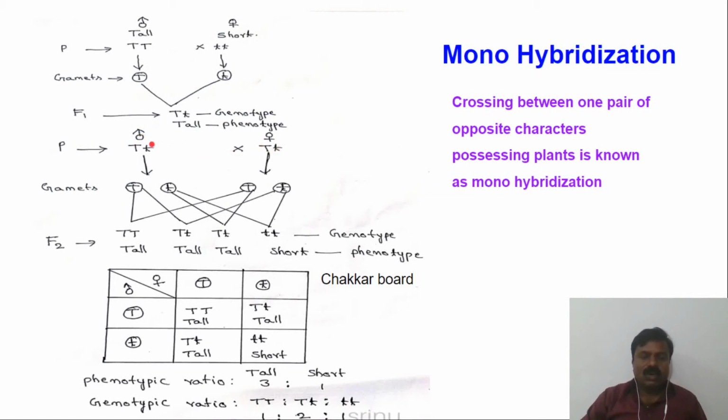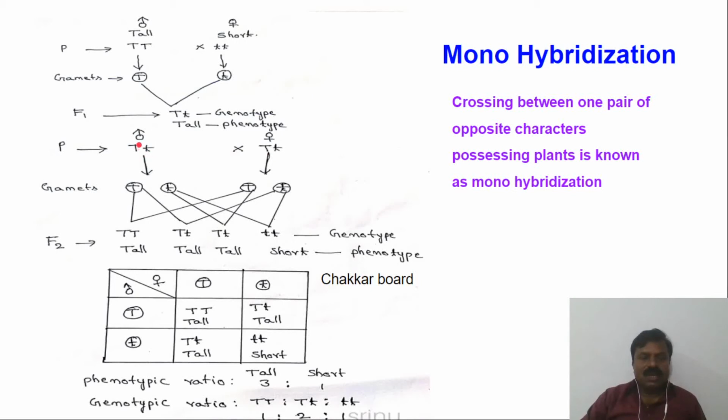And one more thing you have to remember: this symbol shows the male character and this symbol shows the female character. Instead of writing male and female, we write these symbols. So this symbol shows the male plant, and this symbol shows the female plant. Here we are taking the same plant, since it is self-fertilization, within the same flower.